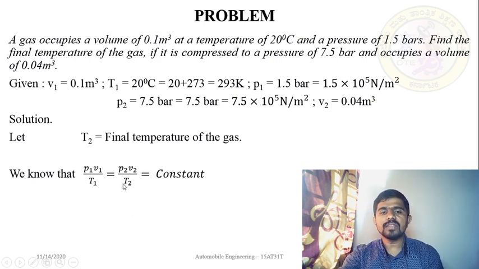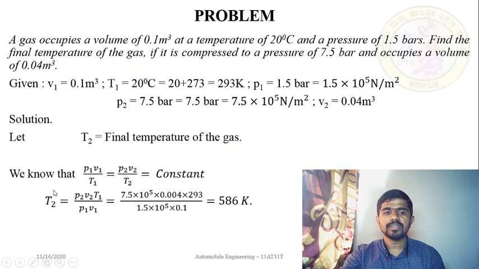You can rearrange this equation. You can cross multiply this. By cross multiplying, what you can do? P1 V1 T2 is equal to P2 V2 T1. So T2 is equal to P2 V2 T1 divided by P1 V1. How it comes? Just by cross multiplication.